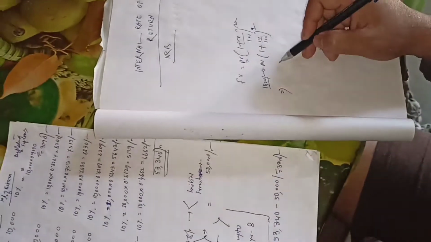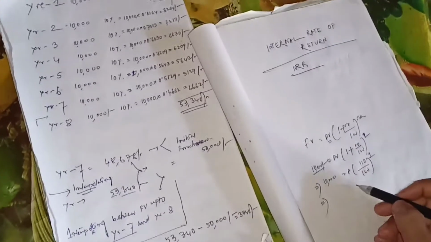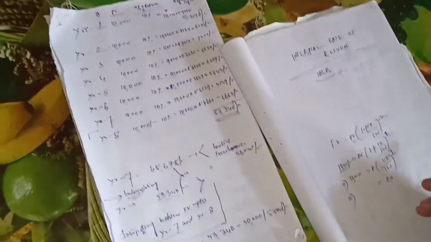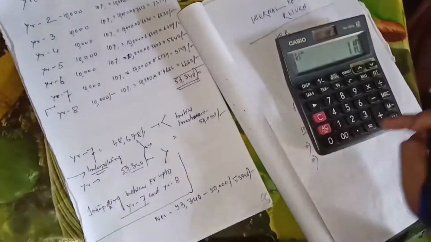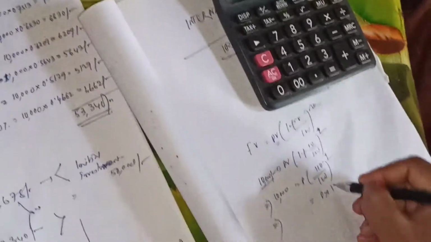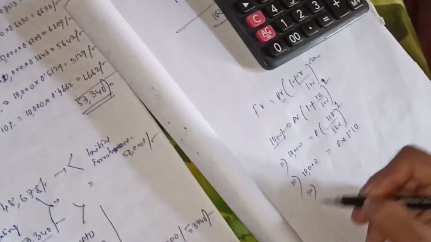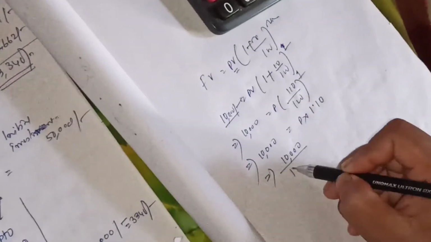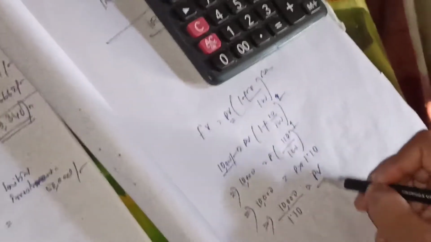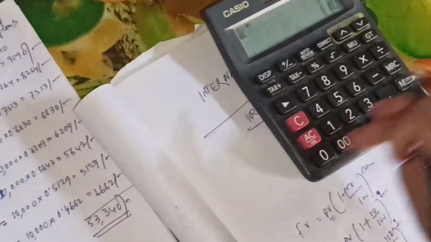So the present value is the future value 10,000 divided by 1.10.